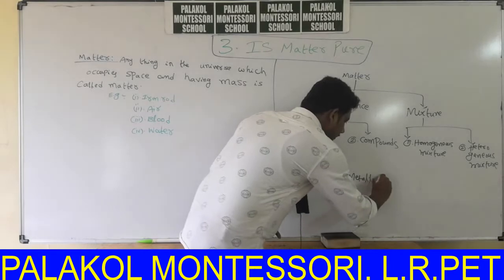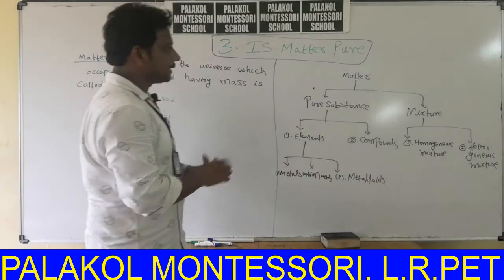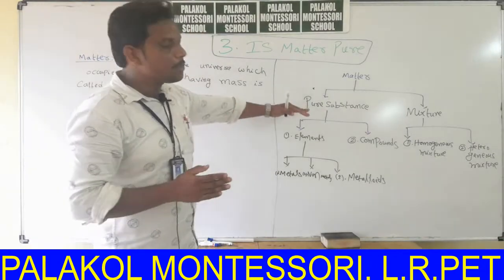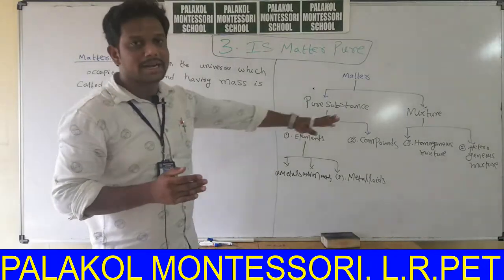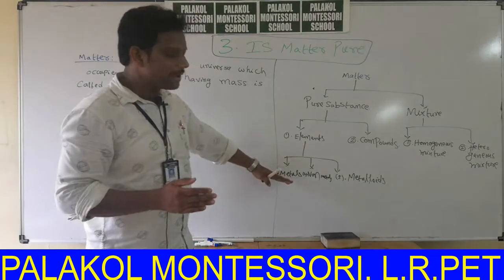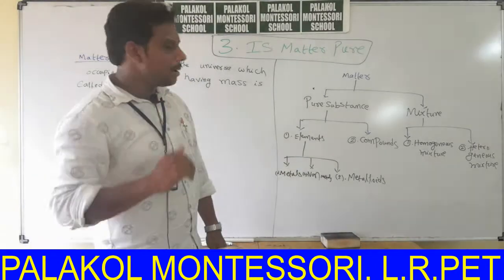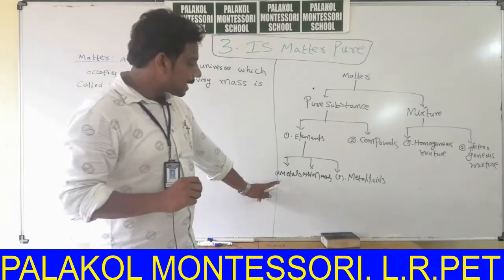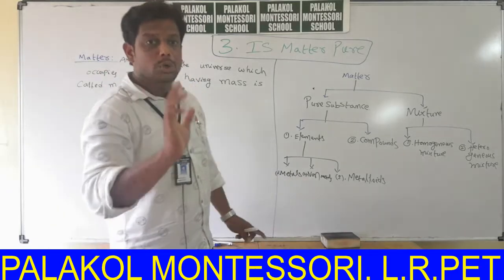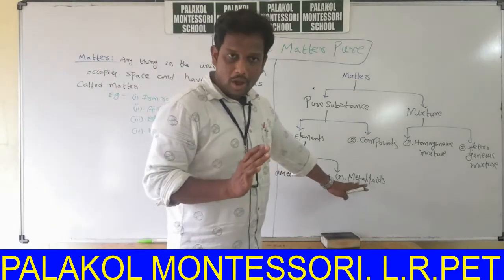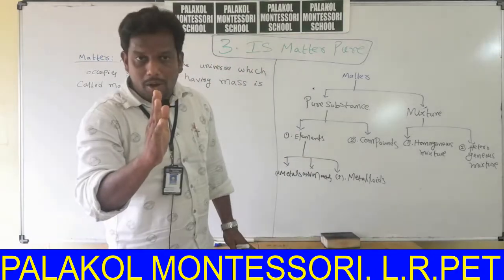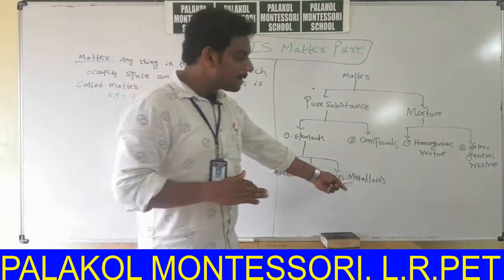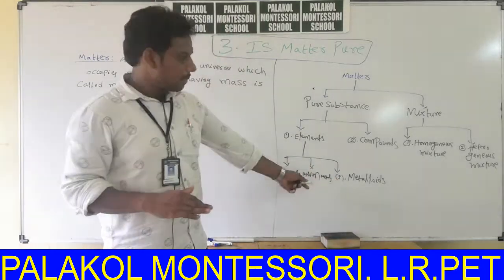This is the classification of matter into pure substances and mixtures. Again pure substances are classified into elements and compounds, and elements into metals, non-metals and metalloids. In your 8th class we studied metals and non-metals. You don't have any idea about metalloids. Metalloids have properties in between metals and non-metals; they are intermediates between metals and non-metals.